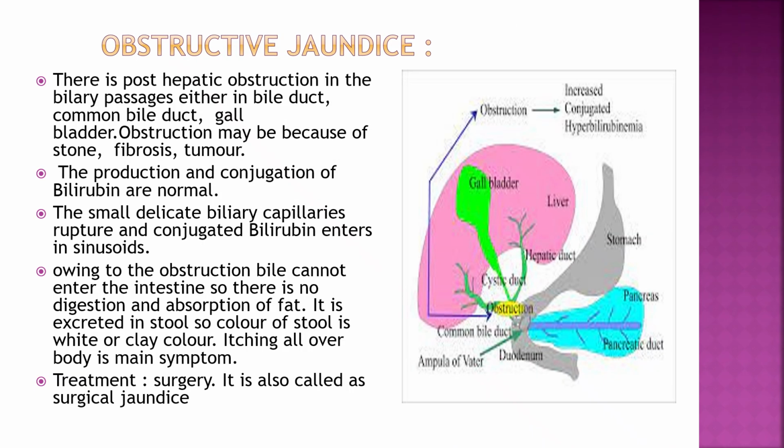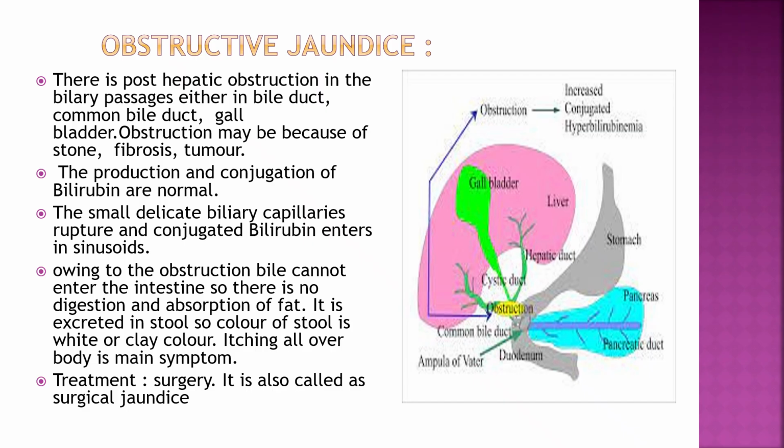Third is the obstructive jaundice. This obstruction is because of either stone or fibrosis or tumor in the biliary tree, that is either in the bile duct, common bile duct, gallbladder, or where the common bile duct enters into the duodenum. So that site also may be obstruction, and because of that the bile does not enter into the small intestine, that is duodenum, and because of that there is no digestion and absorption of fat.